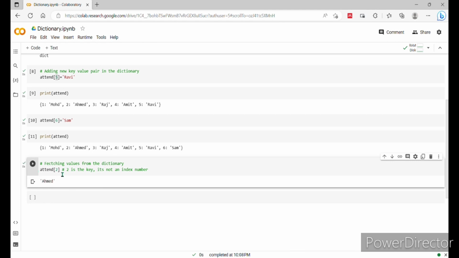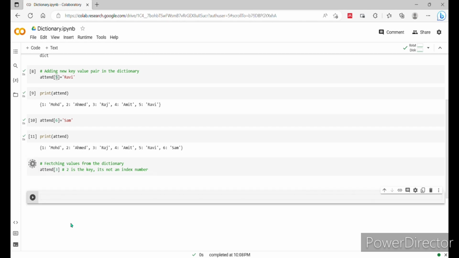Again we'll run this code. For example, instead of 2, if I write 3, it will fetch Raj. Understood how to fetch the value from the dictionary? The next command we'll use is replacing. How to replace the key value in the dictionary?